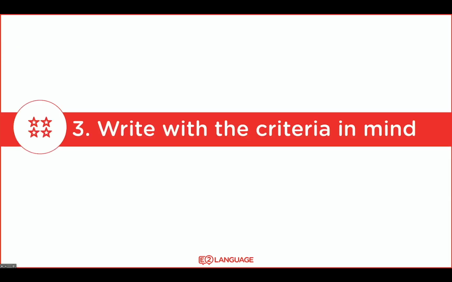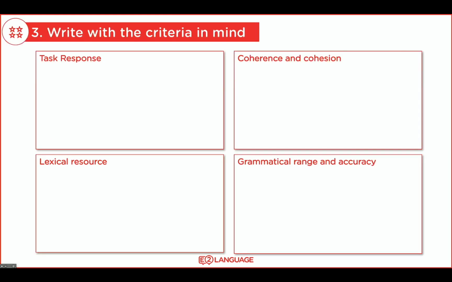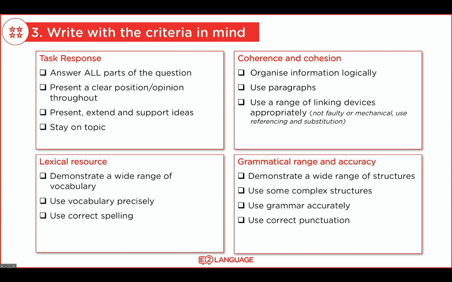Okay, now let's write this essay with those structures in mind and our planning, and we're going to write the essay with the criteria in mind. Just to refresh your memory of the criteria, there's task response, coherence and cohesion, lexical resource or vocabulary, and grammatical range and accuracy. More specifically, I want you to pause the video and just read through these one more time.